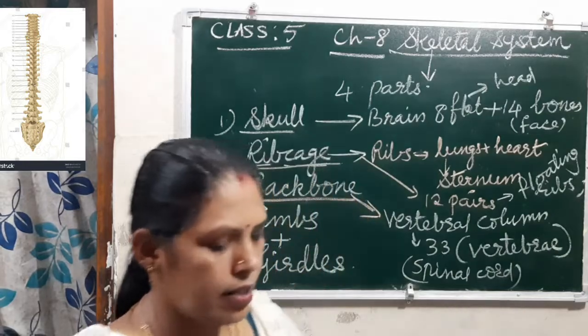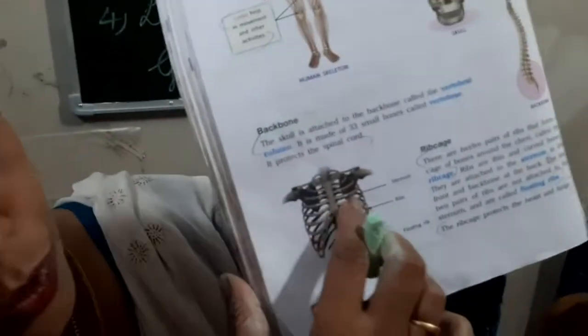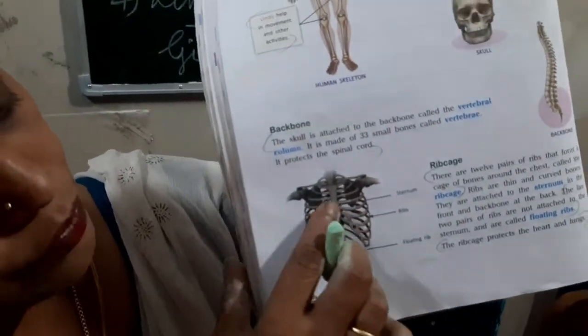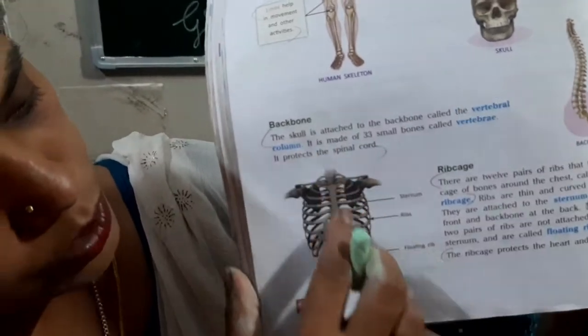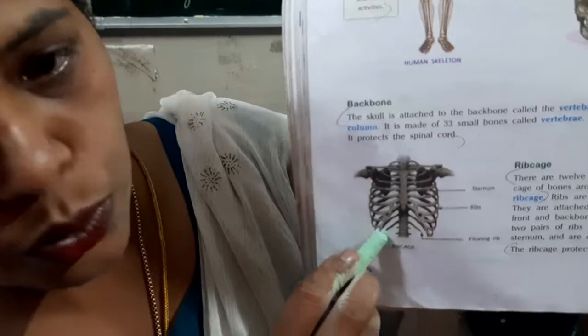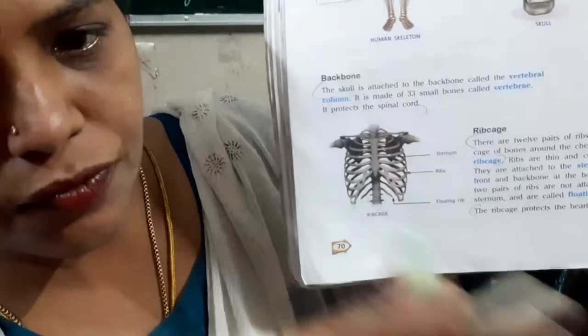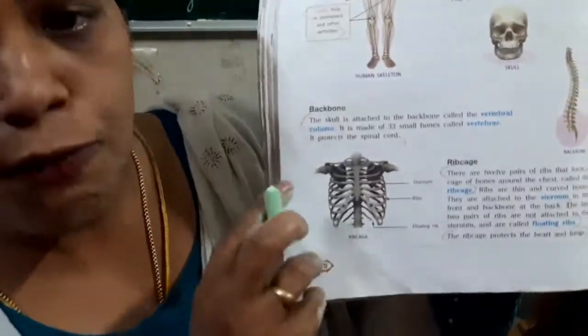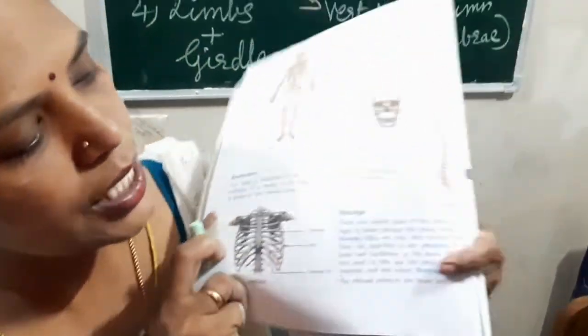See, this is the rib cage. Here you can see it forms a curved shape. At the back it is joined to the backbone, and at the front with the sternum. The last two pairs, you can see here, are not joined. So they are freely floating. So they are known as the floating ribs.